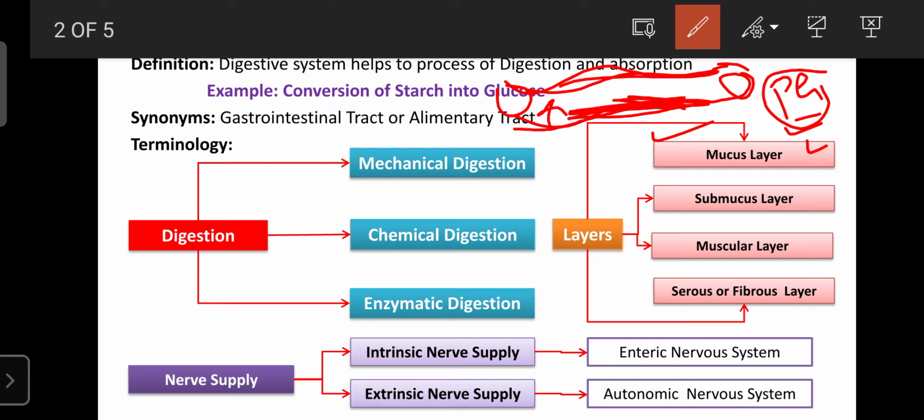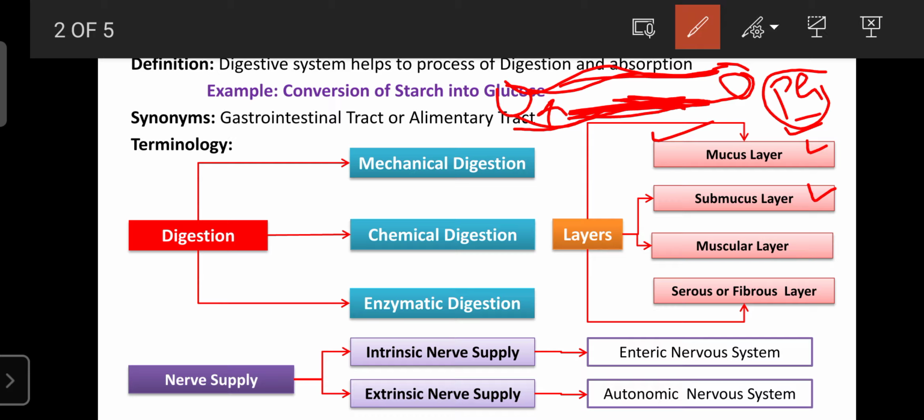So the next one, just below the mucus layer, is known as the submucous layer. It consists of various glands that secrete mucus especially into your GIT, which is helpful for digestion. This submucous layer starts from the esophagus and goes up to the anus.